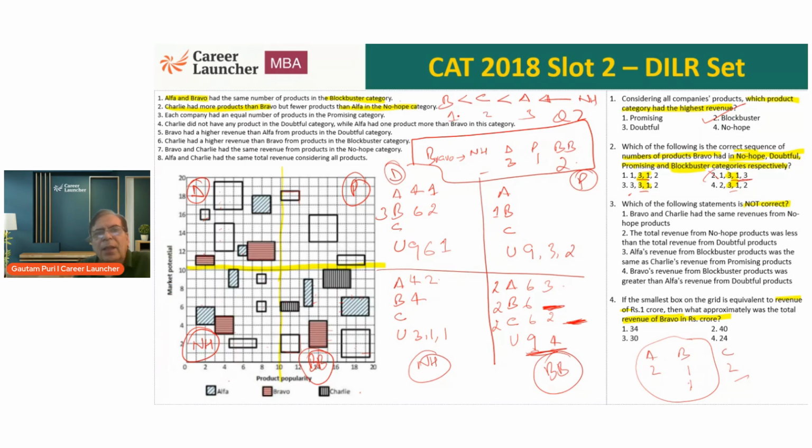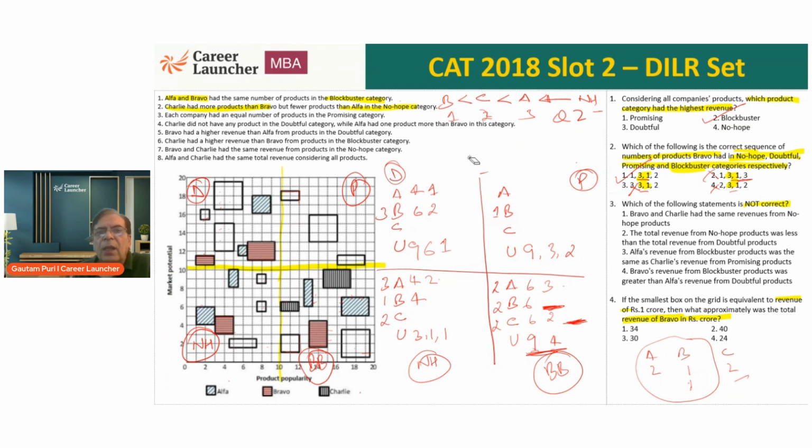Minimum Bravo will have 1. Minimum Charlie will have 2. Minimum Alpha will have 3. 3 plus 2 plus 1, 6. Total is 6. So this satisfies. What does that mean? In no hope category, Alpha has to be 3. Bravo has to be 1. And Charlie has to be 2. Okay. That means, as far as question number 2 is concerned, the first digit should be 1. 3 is wrong. 4 is wrong. Correct answer, choice 1. Okay. So we have got one answer in front of us.